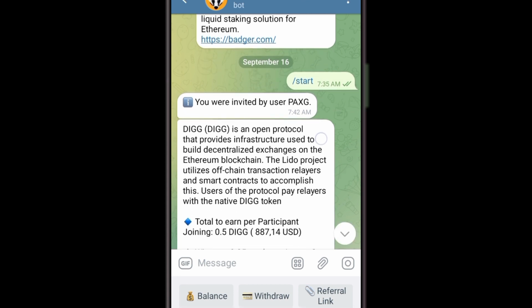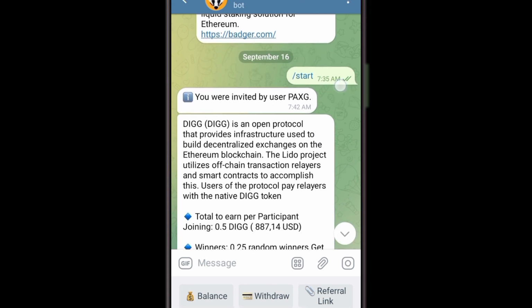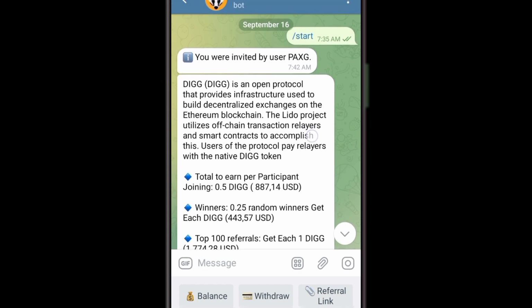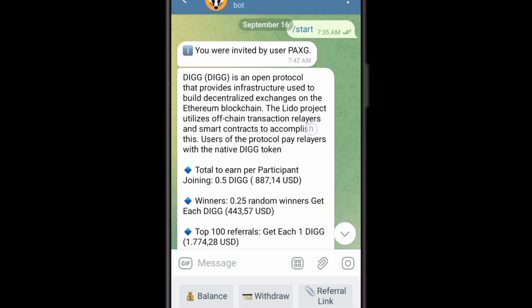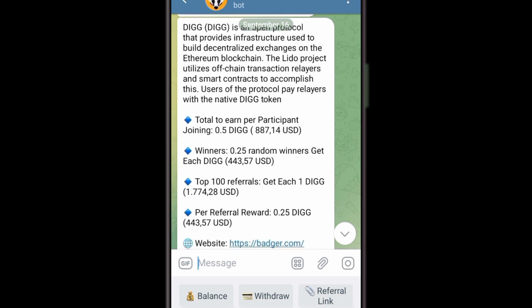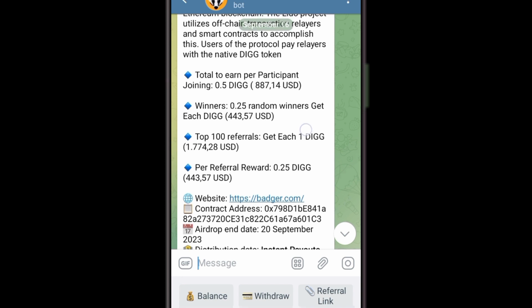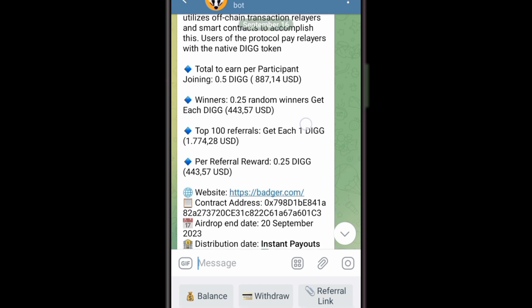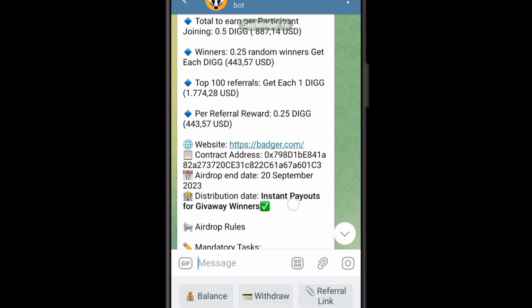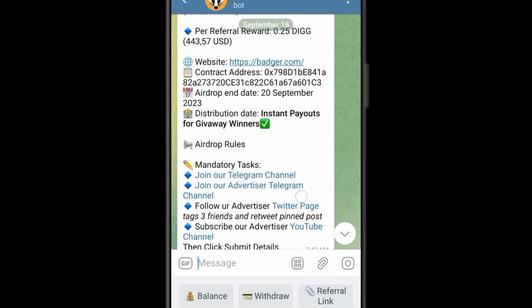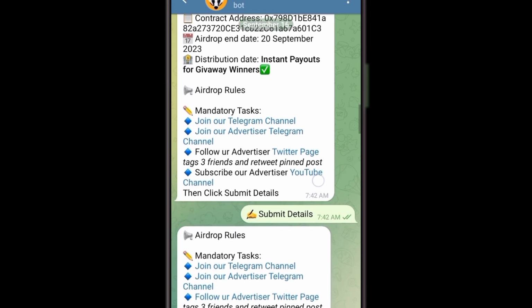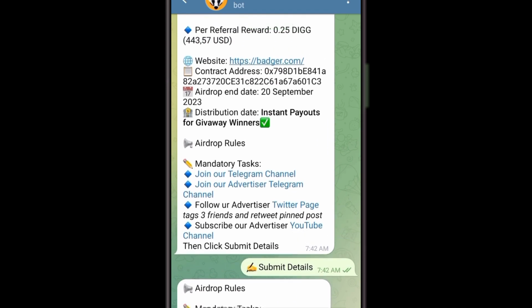When you click on start, you're going to try your best to go through all these options, all this stuff that is written right here. What you're going to do is join their Telegram channel. After joining their Telegram channel, I want you guys to read all this through so you can understand what they're saying. After that you have to scroll up. Here we are going to join their Telegram channel. Let's do that. After doing all of that, we click on submit.